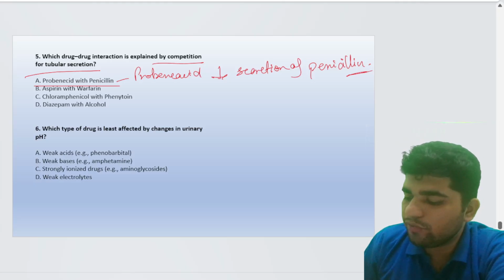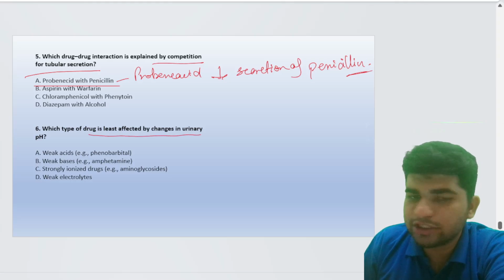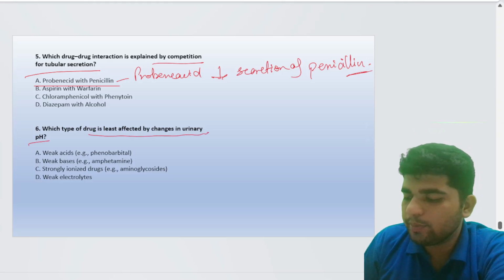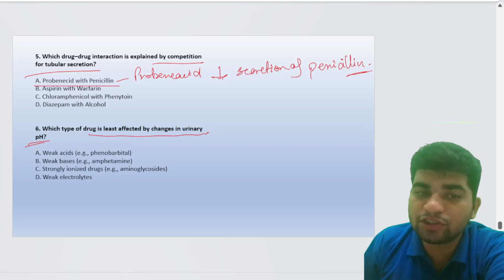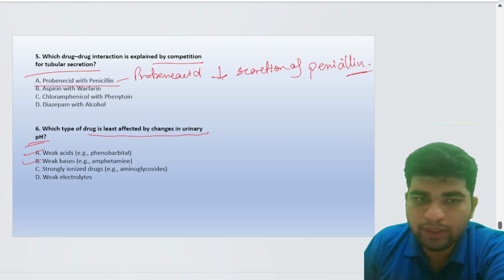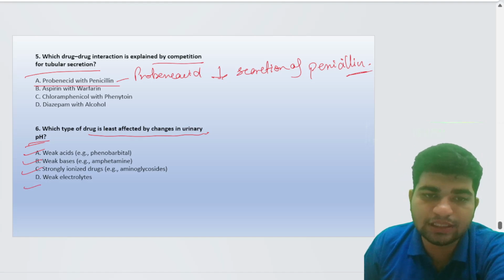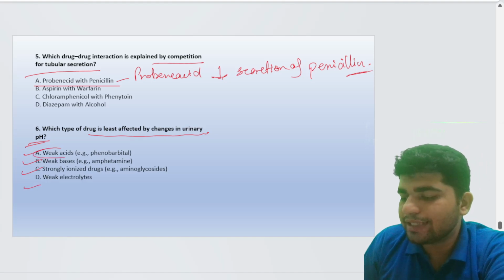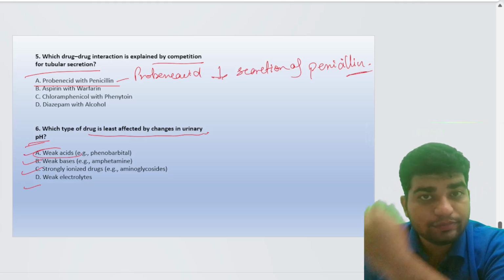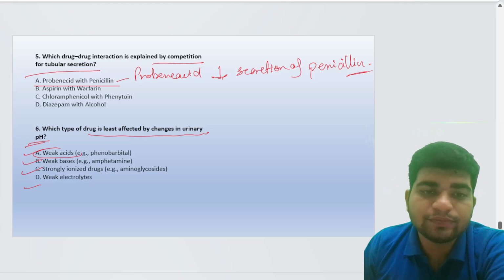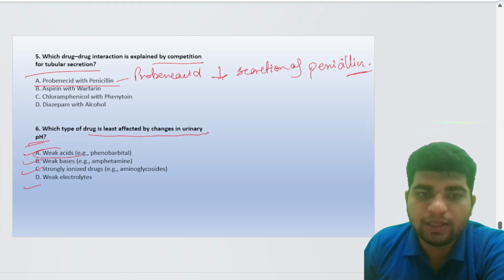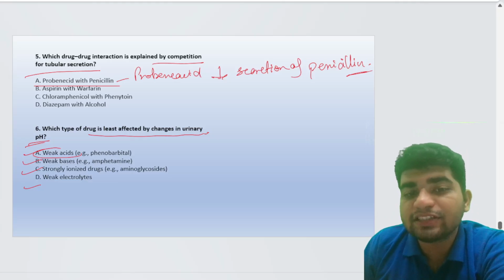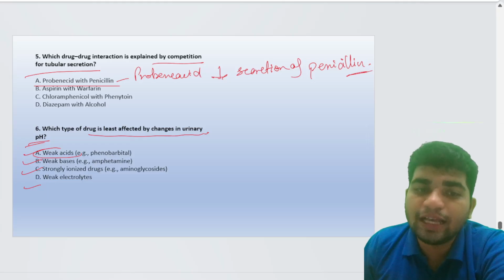Yes, chalo. Which type of drug is least affected by changes in urinary pH? Weak acids, weak bases, strongly ionized drugs, or weak electrolytes? Weak acids are excreted faster when there is urine alkalinization, and weak bases are excreted when the urine is acidic in nature.